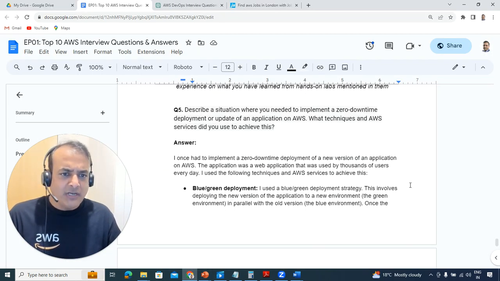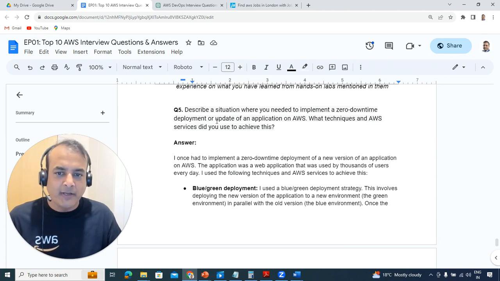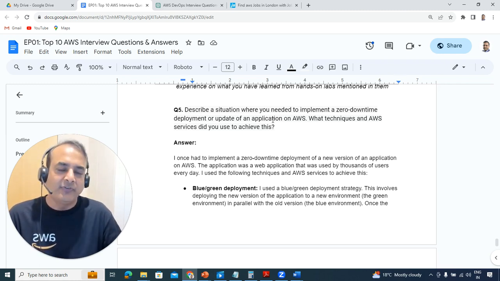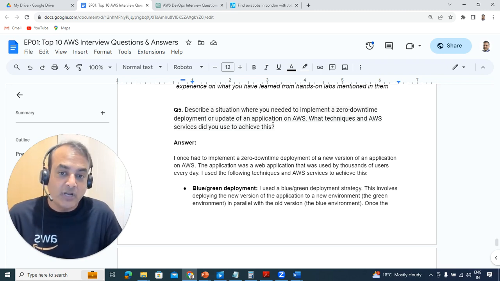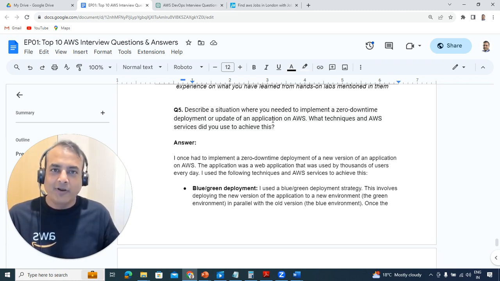Another question might be: describe a situation where you needed to implement a zero downtime deployment, or update an application on AWS where you couldn't afford downtime. What techniques or AWS services would you use?